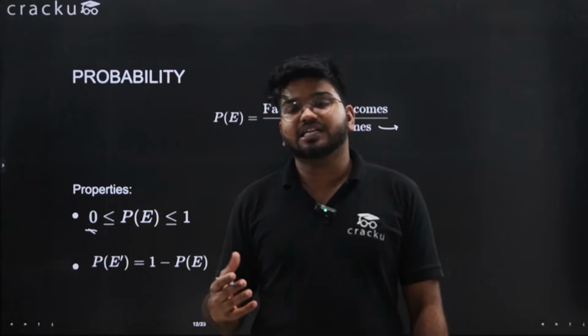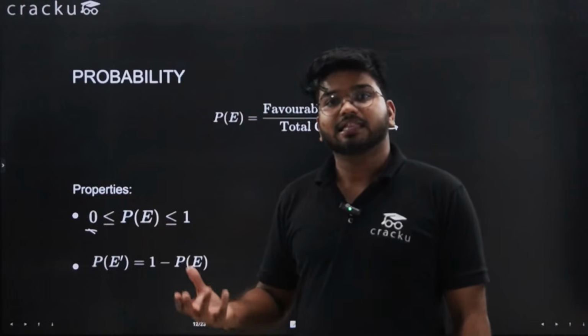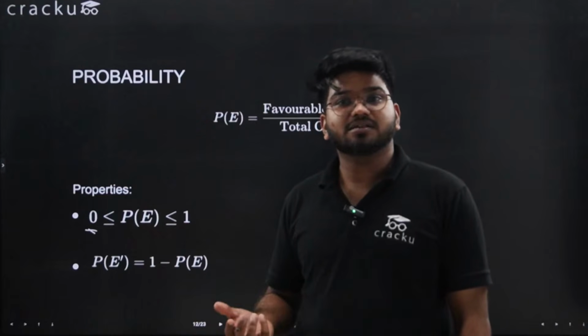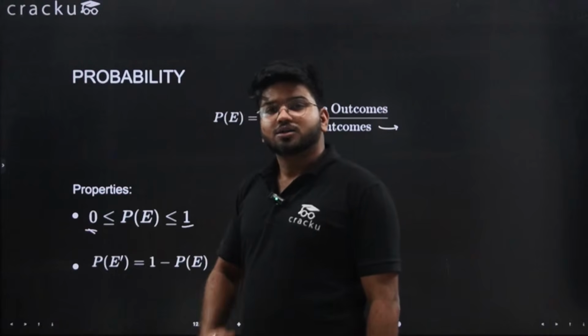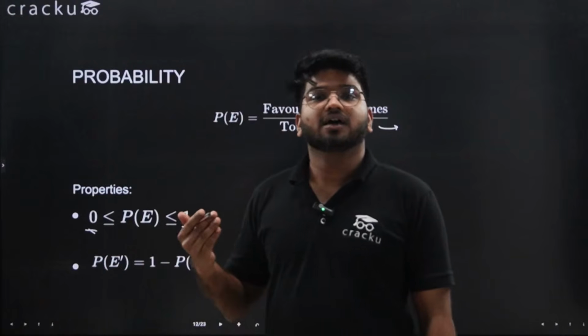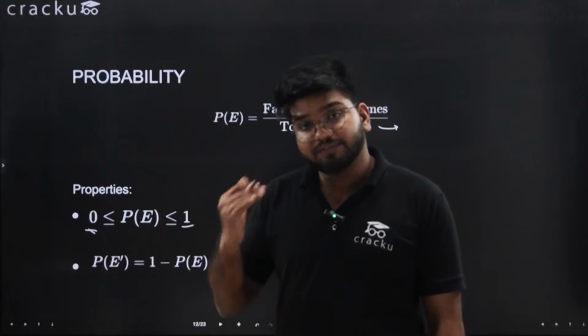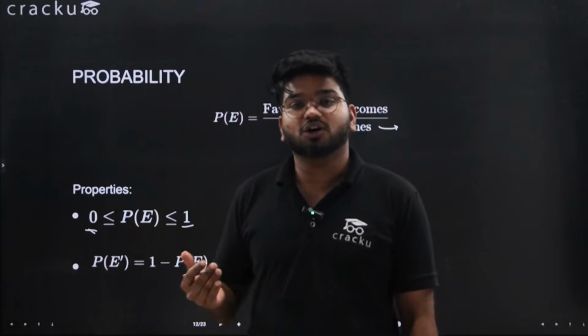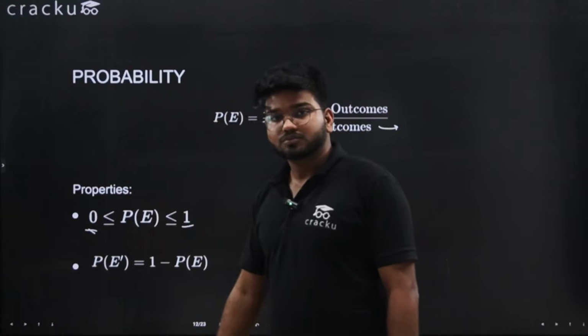And similarly, if I ask what are the chances of selecting a leap year out of 2024 and 2028, both these years are leap years, so the chances will be 100%, which is equal to 1. So anything that cannot happen has a probability of 0, and for something which will definitely happen, the probability or the chances will be 100%, that is equal to 1.